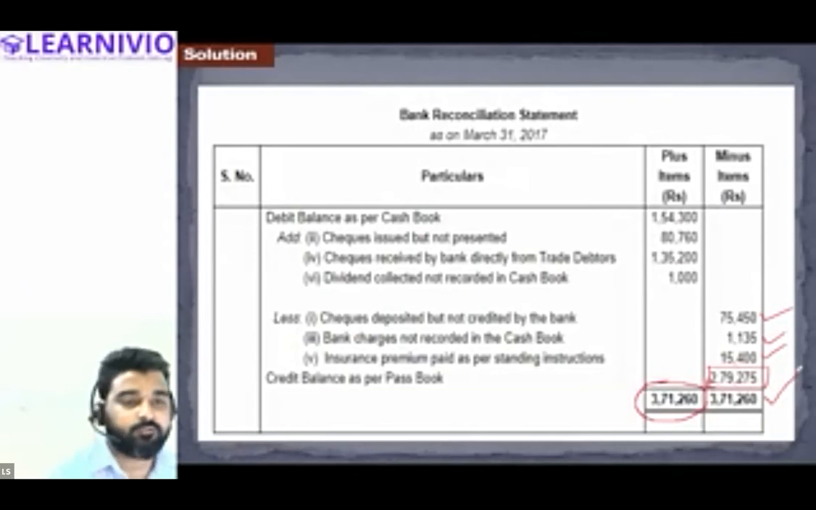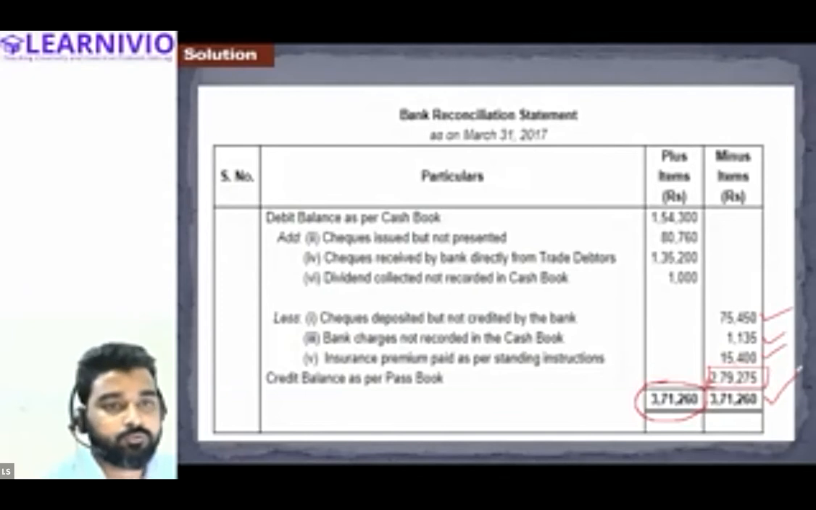Is that clear to everyone? Any doubt? No doubt, sir. Halima, Steve, and Samiksha, no doubt. So this is all about bank reconciliation statement.